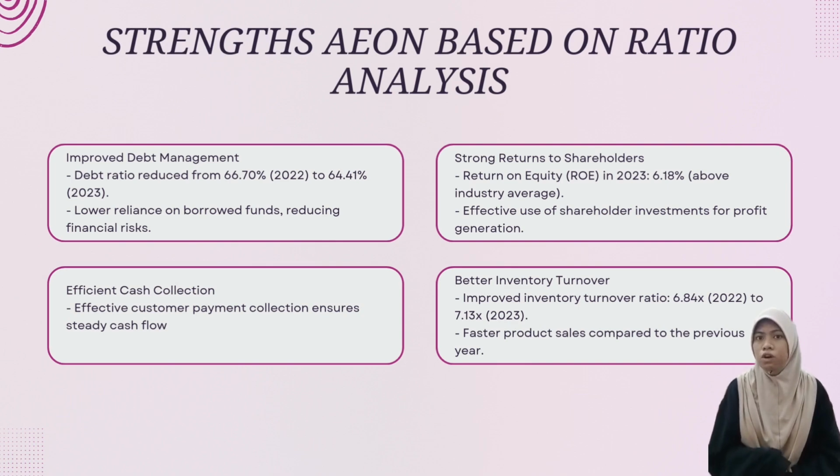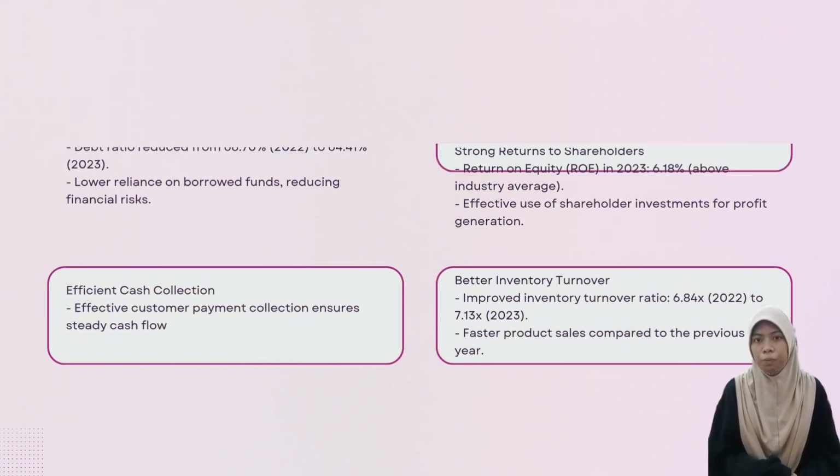Aeon also delivers strong returns for its shareholders. Its return on equity, or ROE, stood at 6.18% in 2023, outperforming the industry average. This shows the company's efficiency in using shareholder investments to generate profit. Another area where Aeon excels is inventory turnover. In 2023, the ratio improved to 7.13 times, up from 6.84 times the previous year. Faster product sales mean a more consistent cash flow, supporting smooth operation.